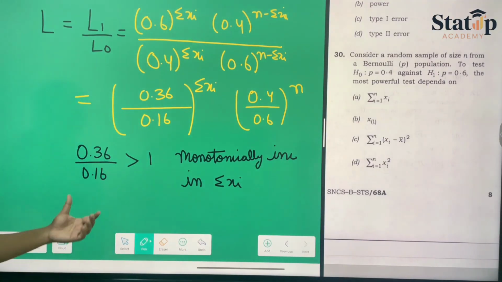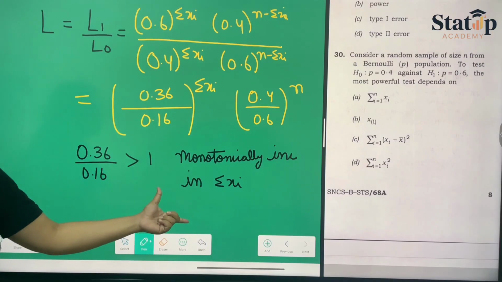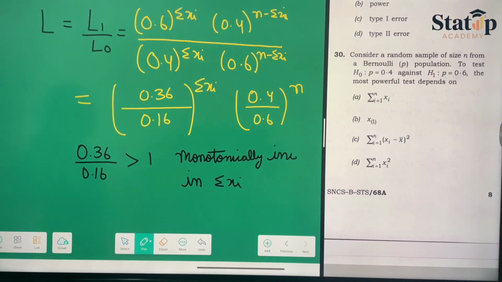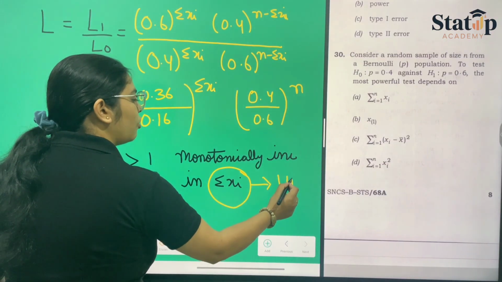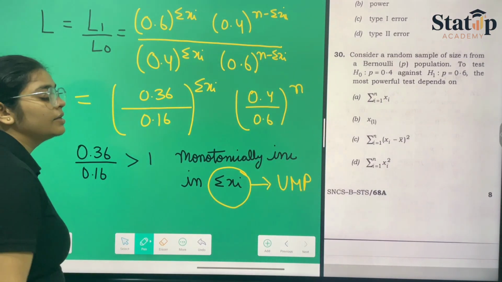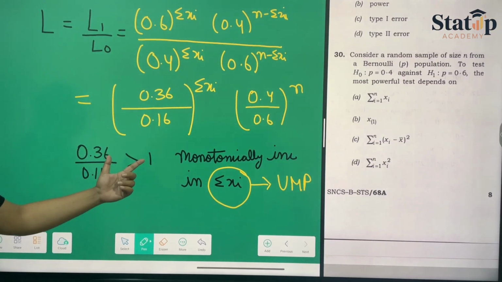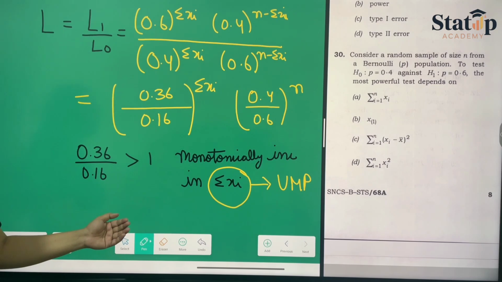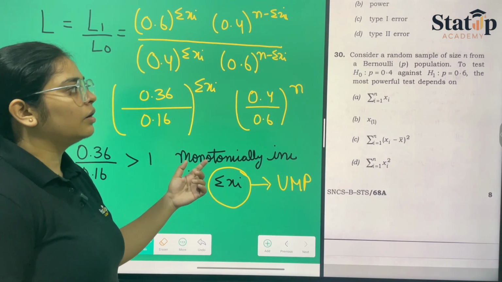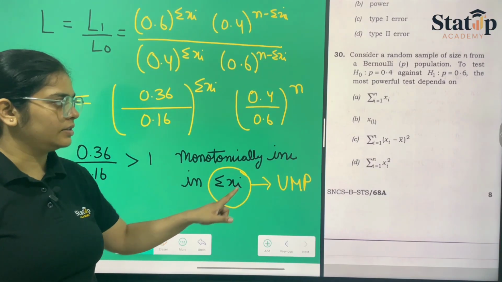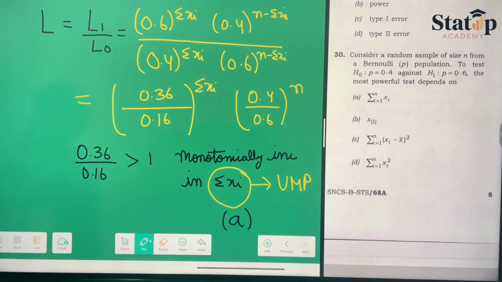We can conclude that since it is greater than 1, it is monotonically increasing in summation xi and hence it only depends on summation xi, which concludes that the UMP test also depends only on summation xi. So the summation xi decides whether this will give out the most powerful test or not. And hence our most powerful test depends only on summation xi, which is our option number A, which is the correct option for this question.